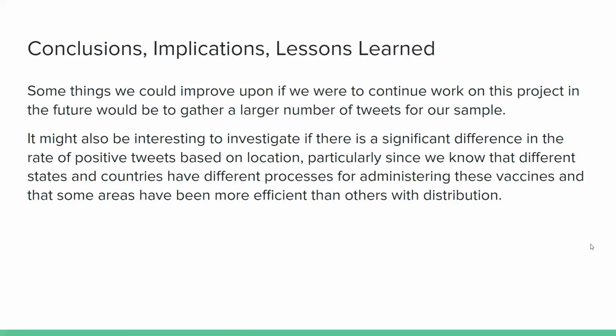Some things we can improve upon if we were to continue work on this project in the future would be to gather a large number of tweets for our sample, because getting a bigger sample size always helps when we're doing this kind of analysis. It might also be interesting to investigate if there's a significant difference in tweet sentiment based on location. This is particularly intriguing because we know that different states and countries have different processes for distributing and administering the vaccines. So I'd be curious to see if there's an increase in positive tweets that correlated with the efficiency of local governments to get their populations vaccinated.